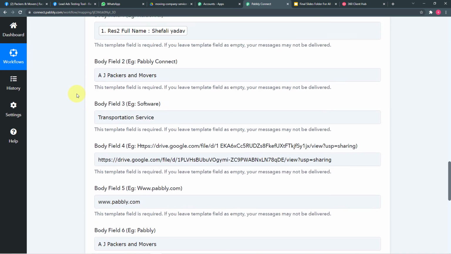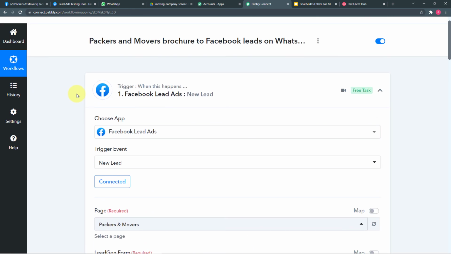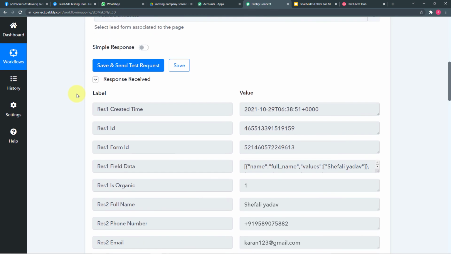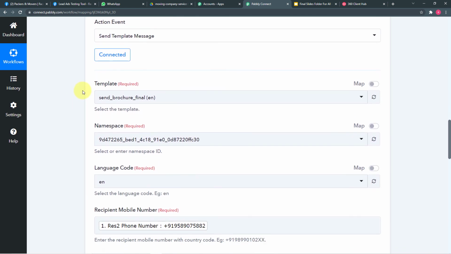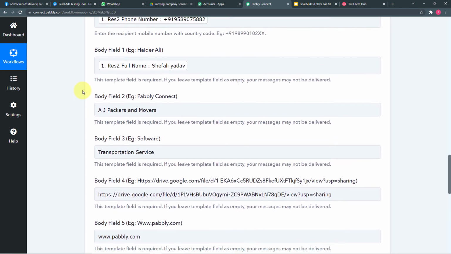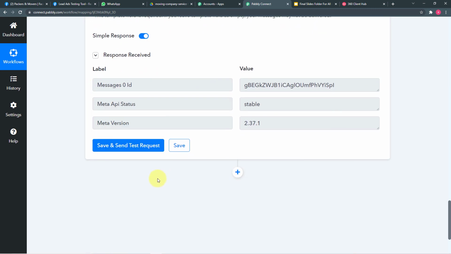Now let me give you a quick recap of what we have done here. First of all, in the trigger option, we selected Facebook lead ads. Then we connected the Facebook lead ad. After that, we collected the data of that lead here. Then in the action window, we connected the 360 Dialog application. Then we selected the template and mapped and filled all the body fields and the things required to send the message. And when I click on save and send test request, the message is delivered. Now you just have to click on save.